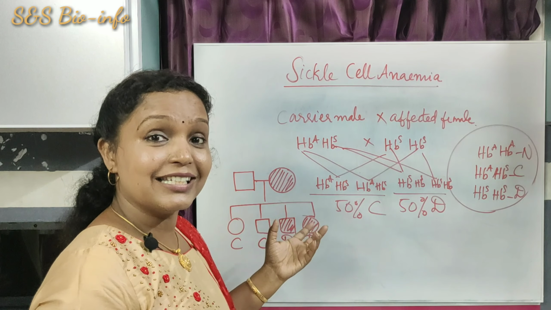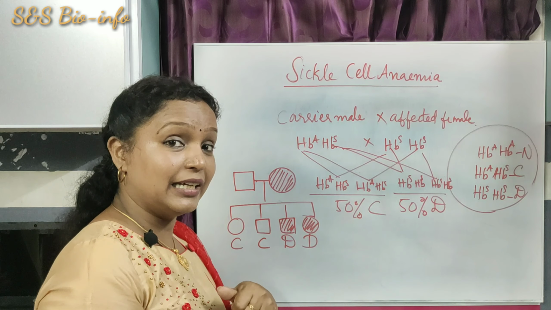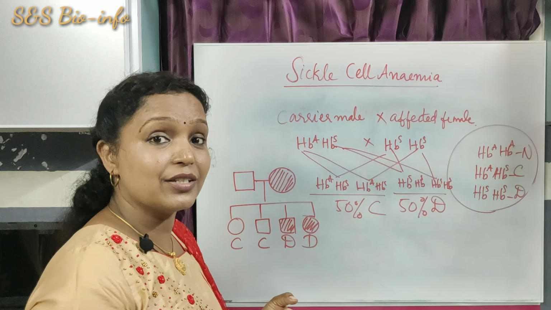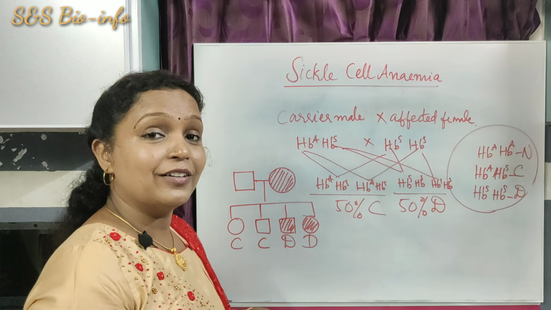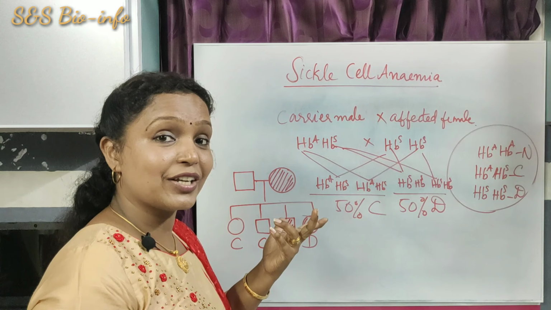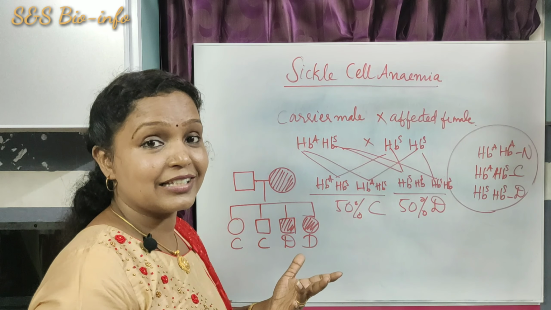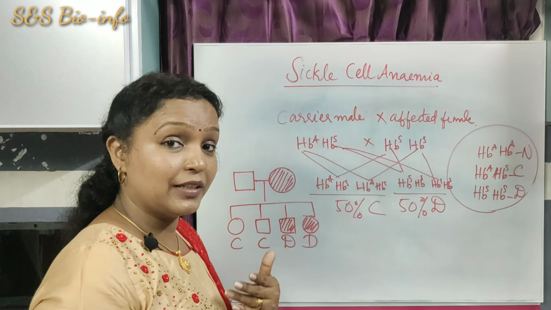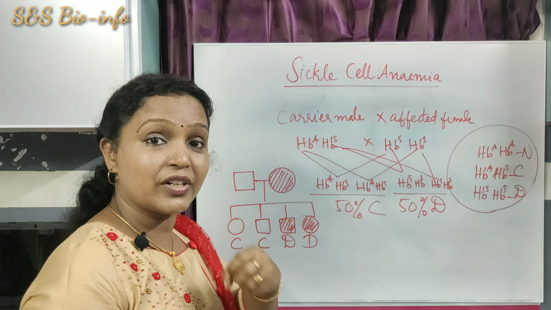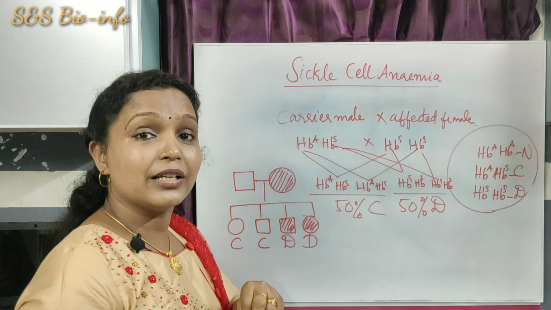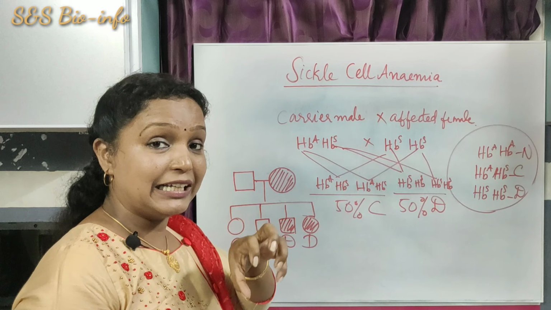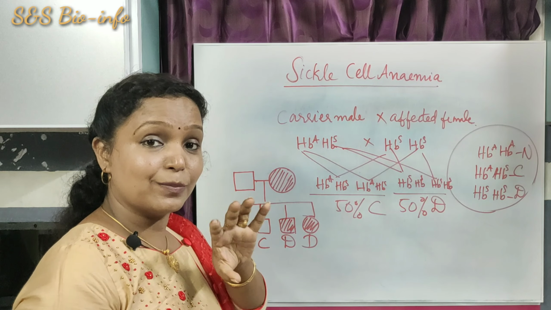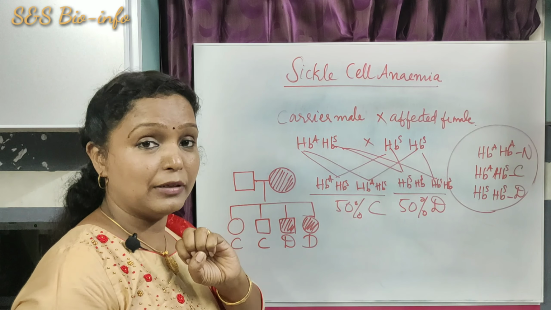The pedigree chart is used to understand the inheritance pattern of a Mendelian disorder. Is it clear now what I taught you in the previous session? Pedigree analysis is the analytical study of the inheritance pattern of a particular trait in a family using the pedigree chart. In the pedigree chart, certain symbols are used for representing the family members.